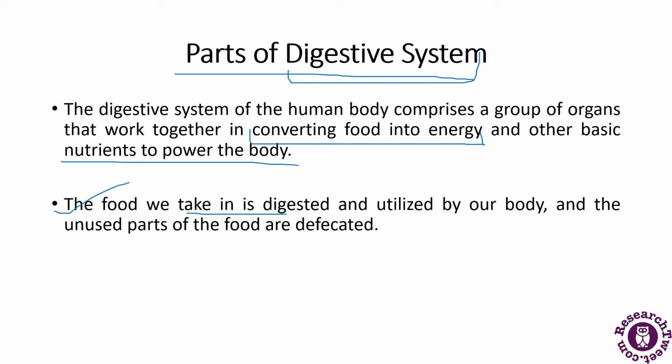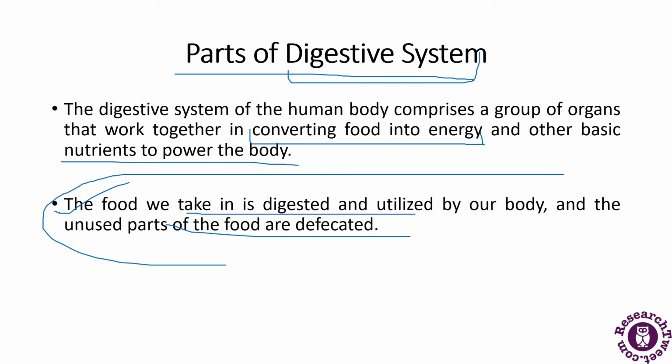So when the food we take is ingested and it is utilized by our body, the unused food is being defecated. So this is one simple line which is telling the whole of the digestive system: the food we take, and then we excrete it. The process from the ingestion to the defecation is known as the process of digestive system, where various other processes and various other organs are involved.